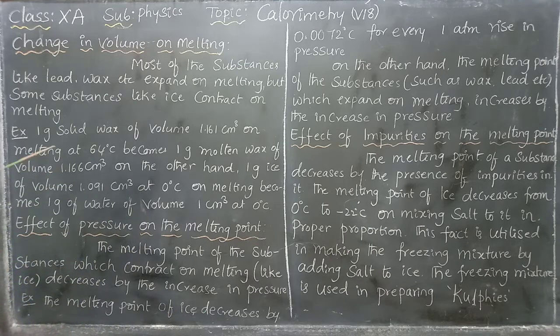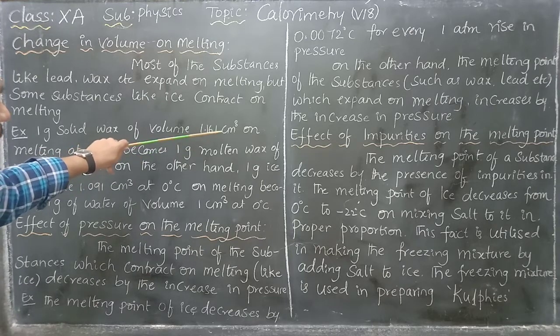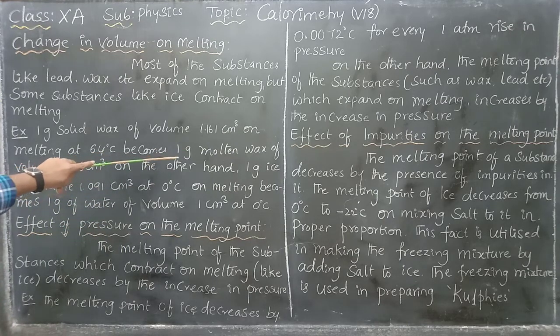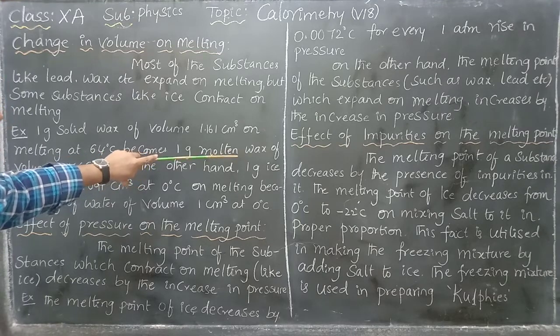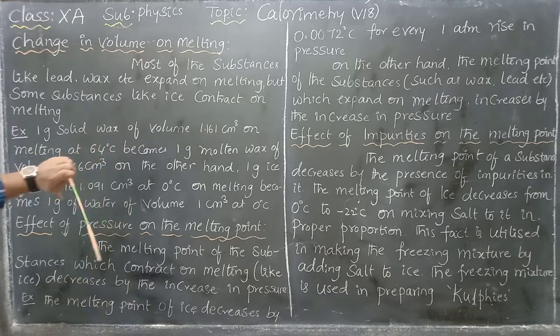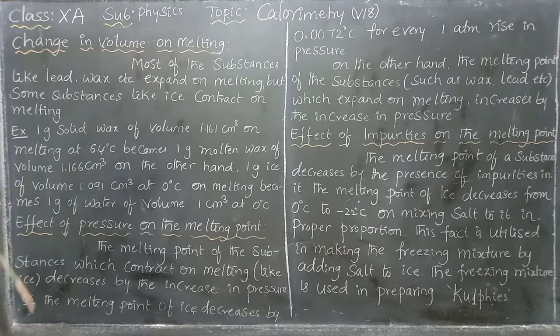Let us take an example. 1 gram of solid wax of volume 1.161 centimeter cube, on melting at 64 degrees centigrade, becomes 1 gram of molten wax, because it is the liquid state of wax, of volume 1.166 centimeter cube. The same 1 gram of solid is 1.161 centimeter cube. If you increase the temperature to 64 degrees centigrade, at that temperature the volume is 1.166 centimeter cube. So the volume is increased in wax.